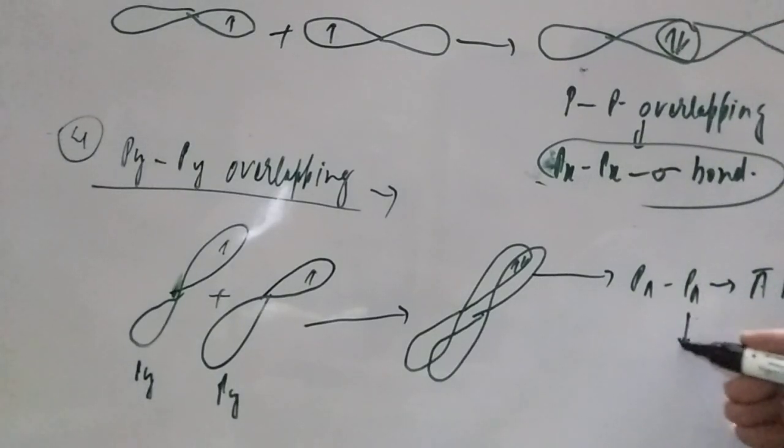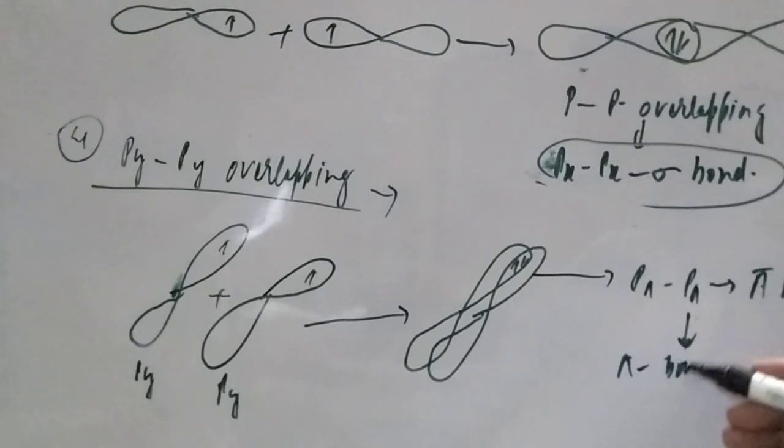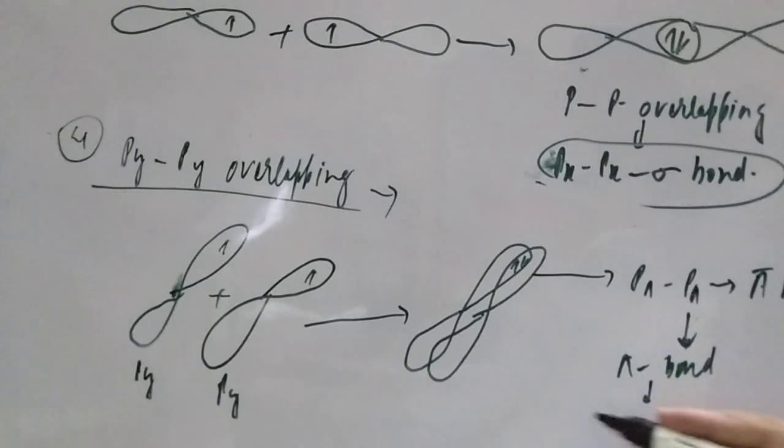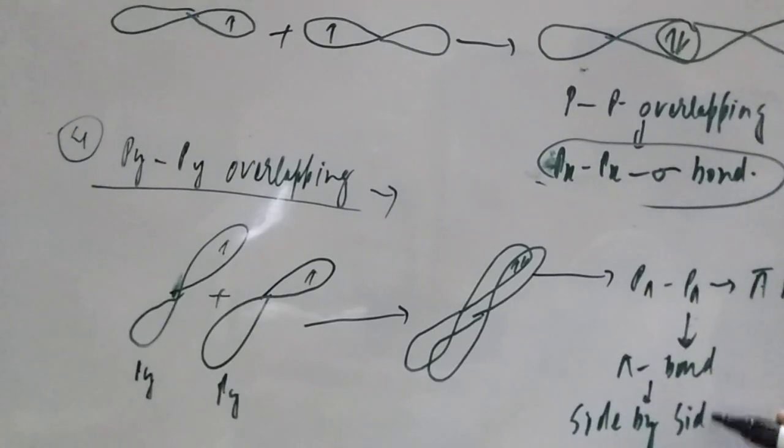Why pi bond, students? If someone asks why pi bond, it is because it is side by side overlapping. Since side by side overlapping is there, they form the pi bond.